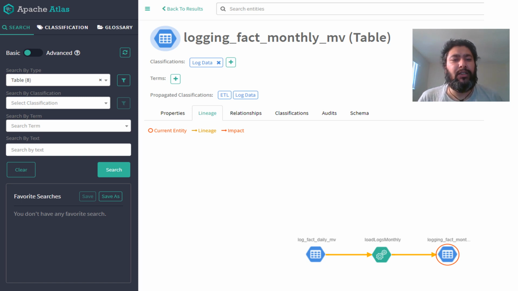This is under the lineage tab, and the previous one was under the relationship tab. Similarly, you have independent tabs for other things like classification, and so on.